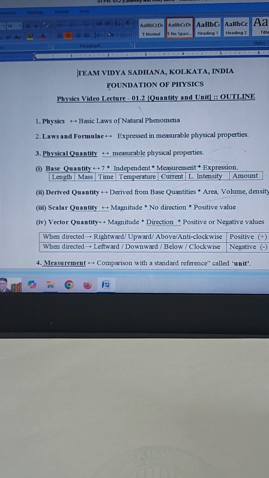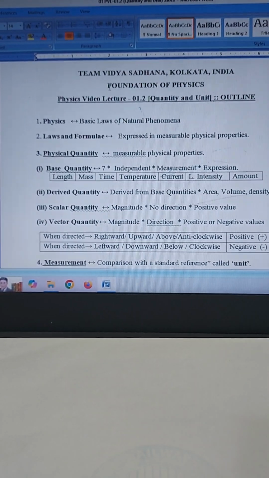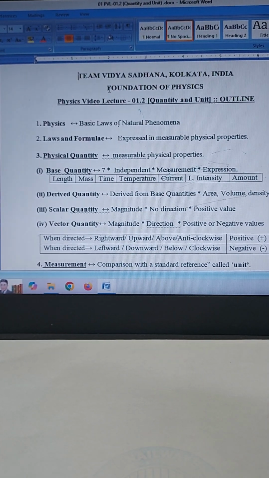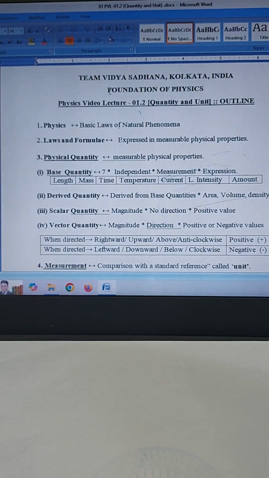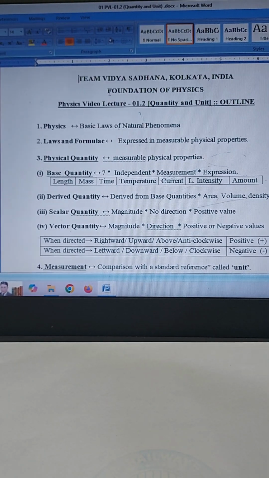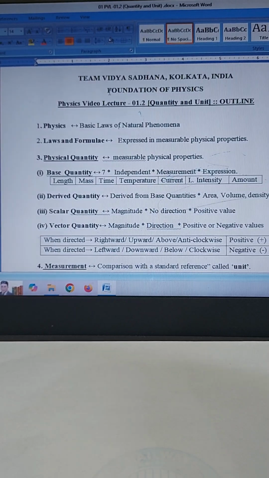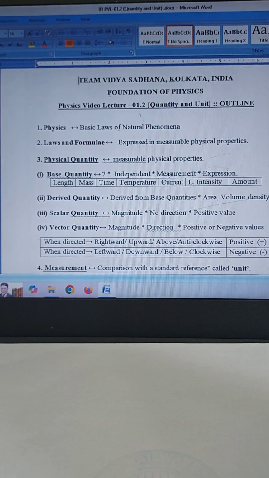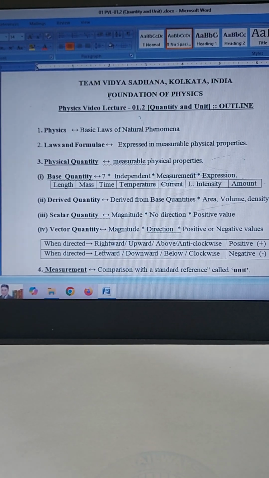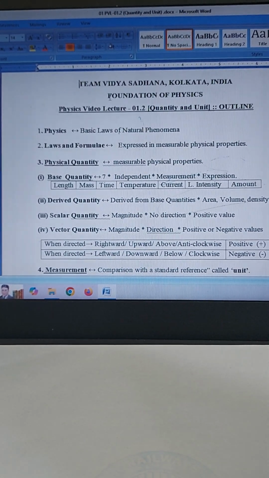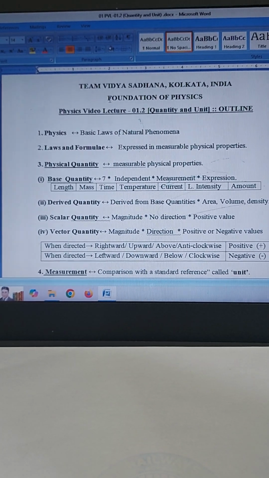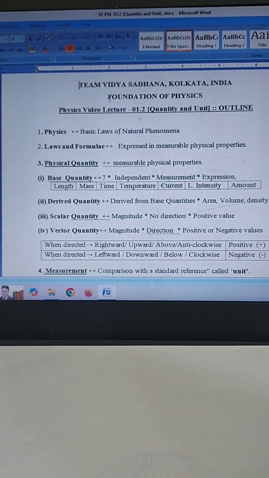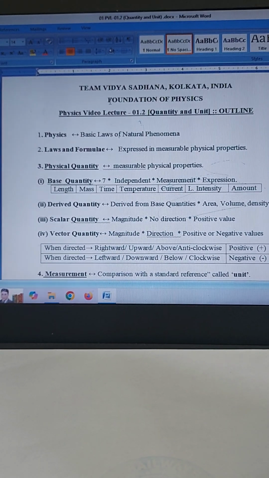A quantity which has only magnitude and no direction is called scalar quantity. For example, mass, time, distance, speed, etc. Magnitude of a scalar quantity is always taken as positive, whereas a quantity which has both magnitude and direction and which obeys special rules of vector algebra is called a vector quantity. For example, displacement, velocity, acceleration, force, and so on. The magnitude of a vector quantity may be positive or negative, depending upon its direction.